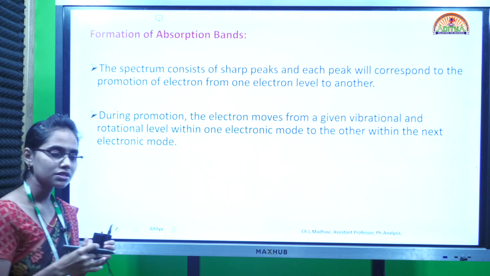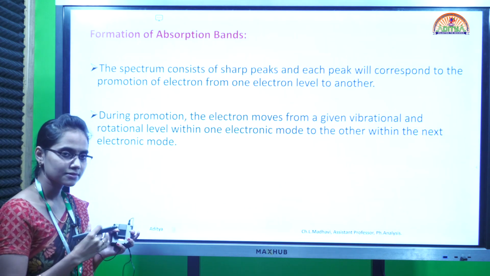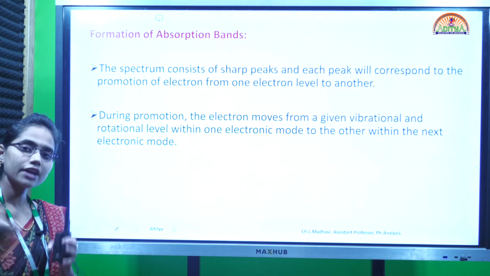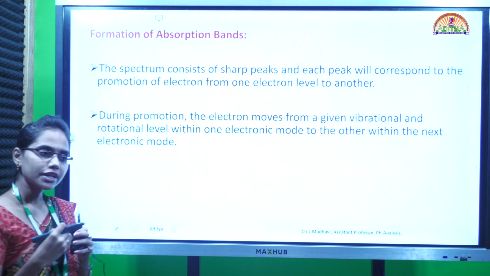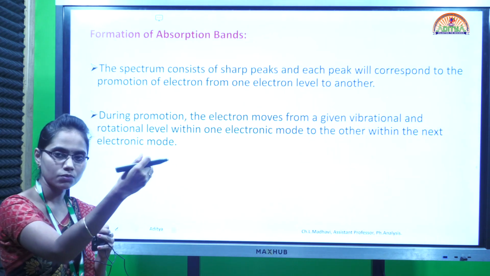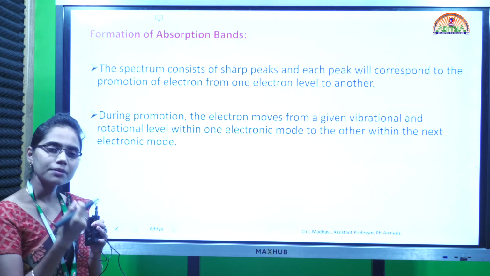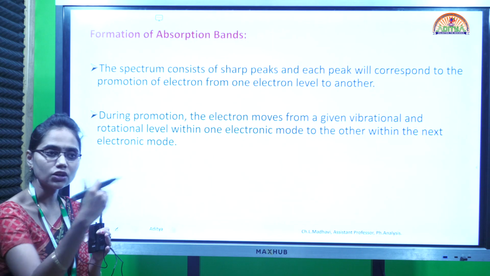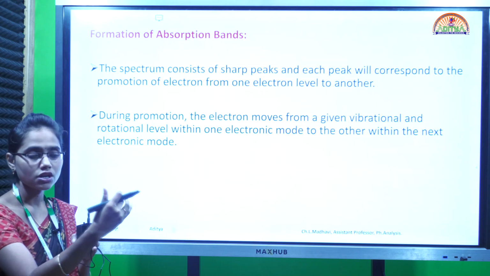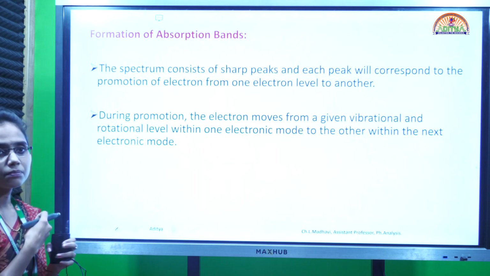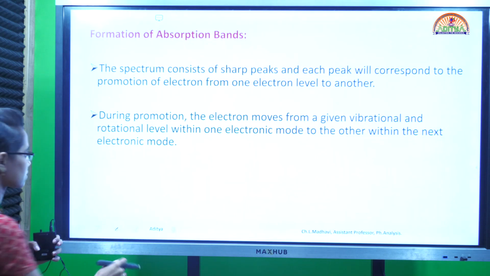As we have discussed in the previous classes, we have electronic energy levels, vibrational energy levels and rotational energy levels. So those transitions will also occur, and all these transitions will give us a band of transitions.